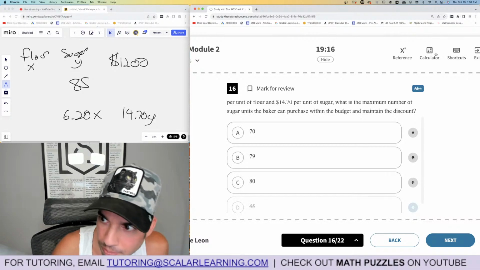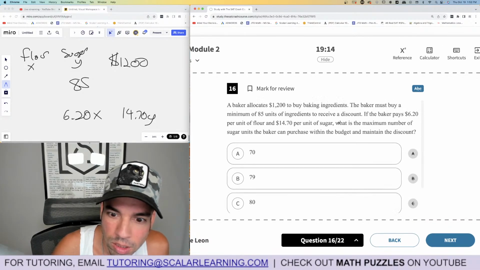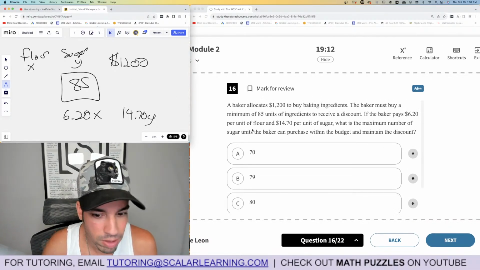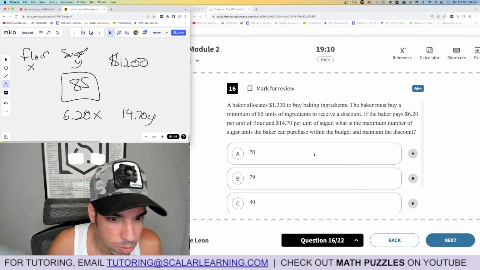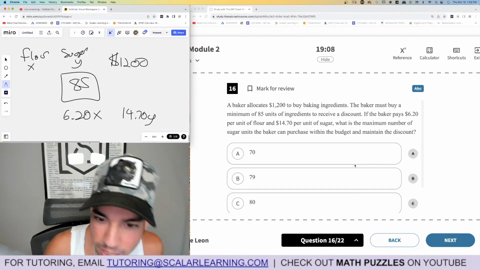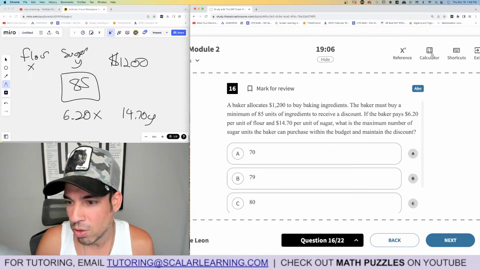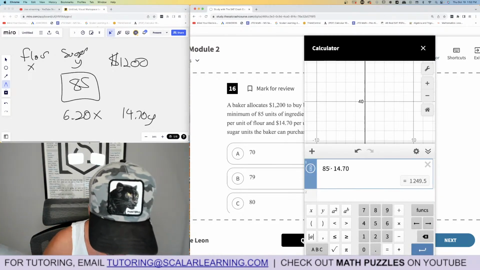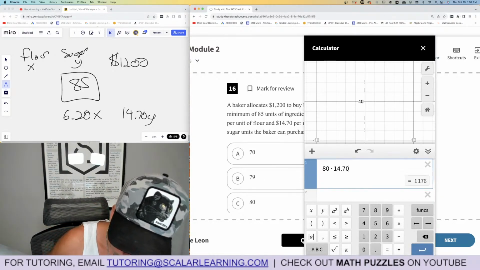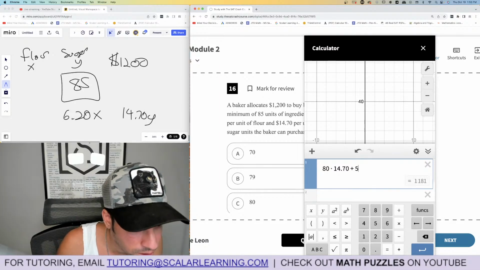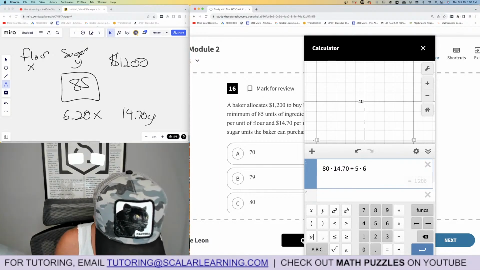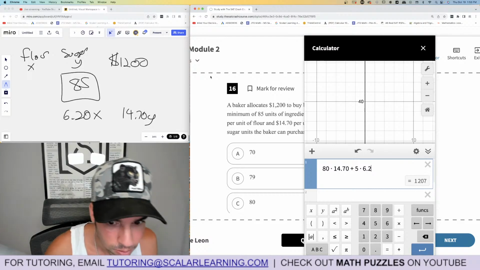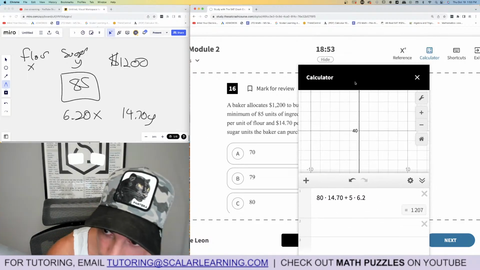Now let's go to 80. And how many units do we need? 85 in total. So if I get 80 of the sugar, I'm going to have to get 5 of the flour. I bet you it's too big. So 80 times 14.70, and then plus 5 times 6.20. Too big. B is out, right? It goes beyond 1,200.